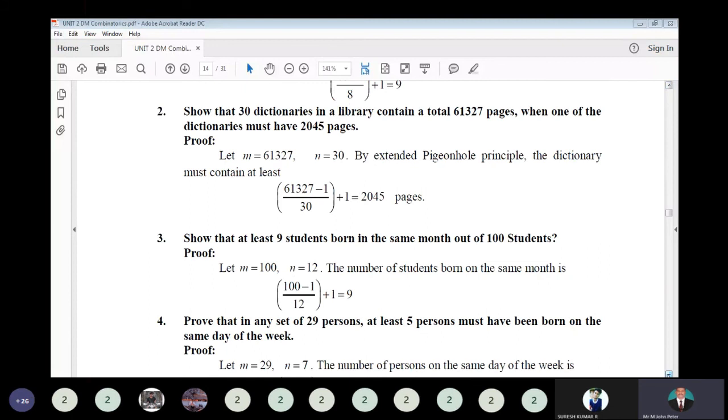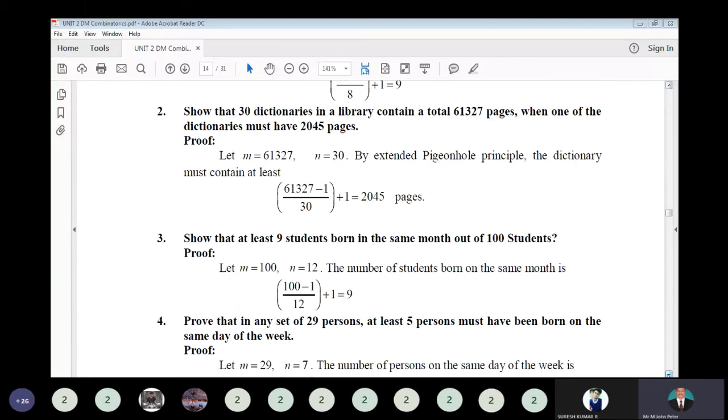Show that if 30 dictionaries in a library contain a total of 61,327 pages, then one of the dictionaries must have at least 2045 pages. Here you have to think of sharing equally.